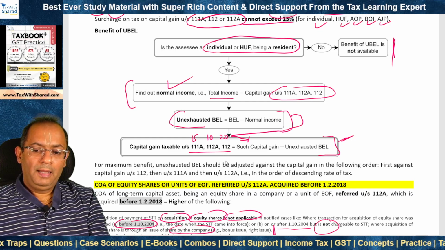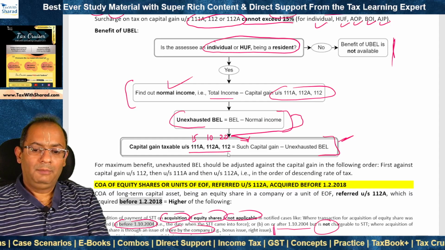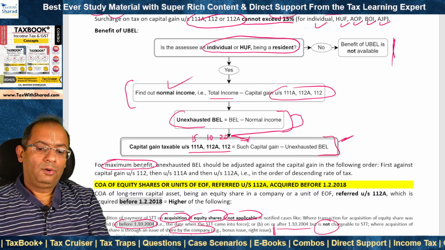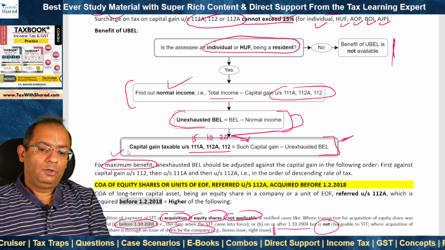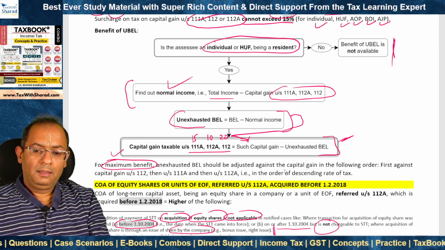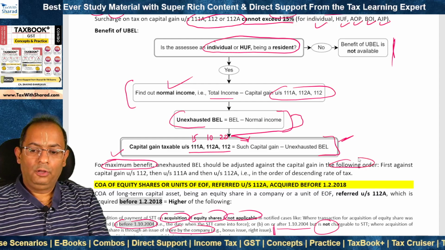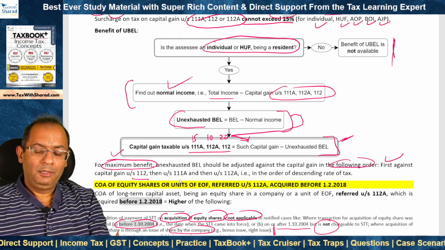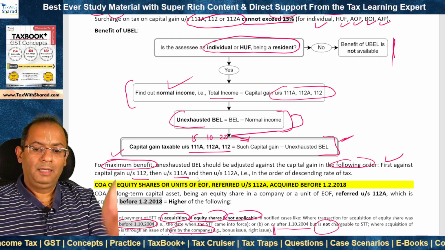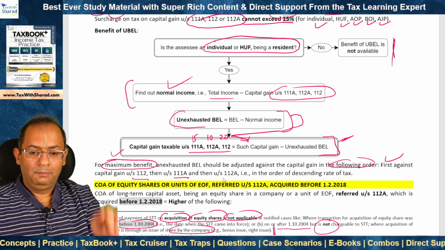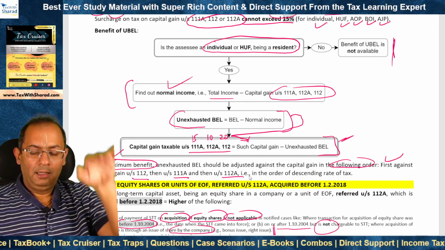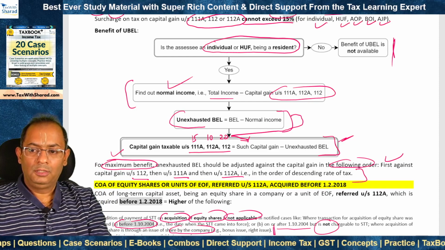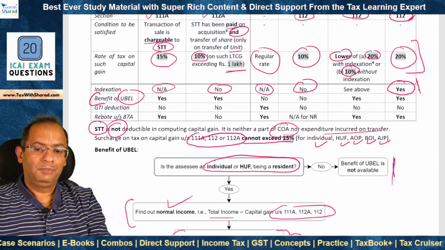So how should we adjust the unexhausted basic exemption limit within these capital gains to compute the tax? We are free to do that, and accordingly, in order to take maximum benefit, it is good to adjust the capital gain in the following order. First against capital gain under 112, because it is taxable at 20%, the maximum rate, then 111A because it is 15%, the lower rate, and then 112A, it is 10%, the least of these rates. So in order of descending rate of tax. So this is the benefit of unexhausted basic exemption limit.